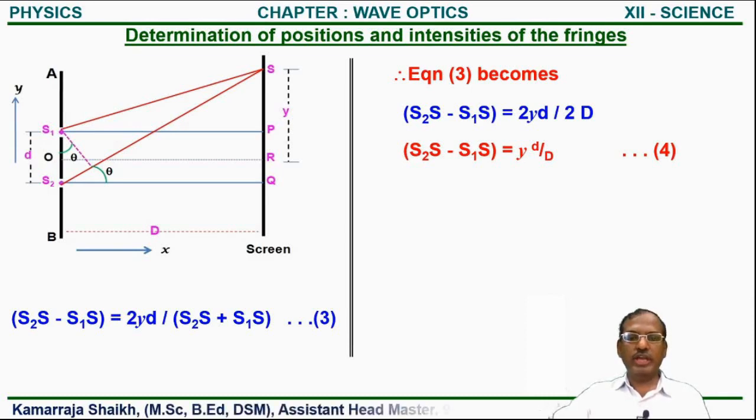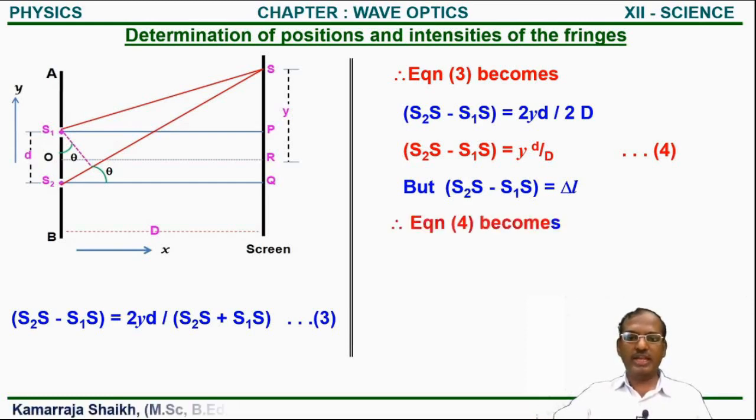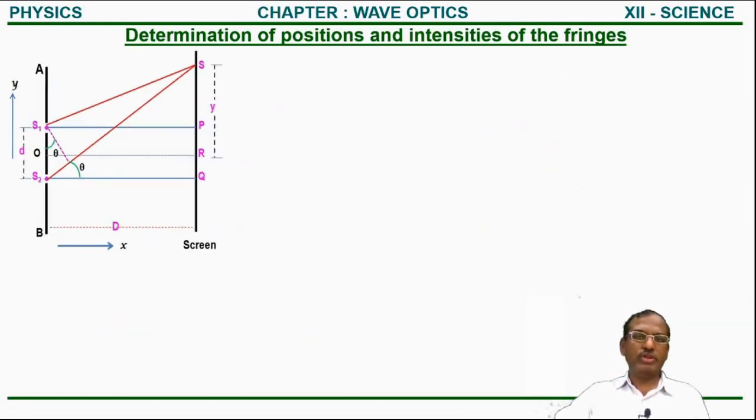And therefore S2S minus S1S is nothing but the path difference. So we write that S2S minus S1S is equal to delta L, where delta L is the path difference. Therefore equation number 4 becomes delta L is equal to Y small d upon capital D. This is the equation for path difference.